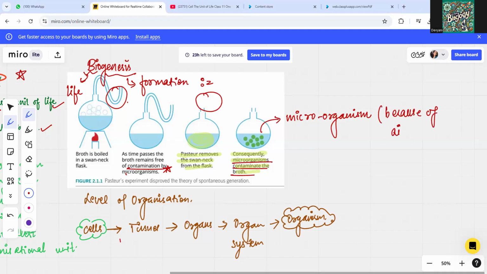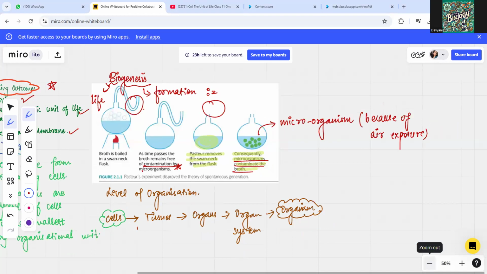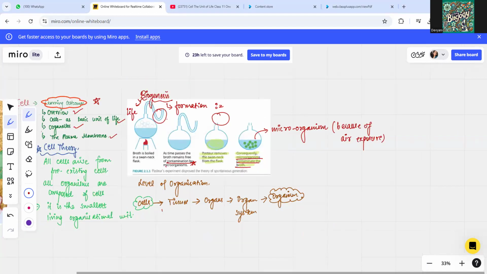Because of air exposure, right? This is all we have done. You can just quickly have a look at what we are actually discussing, and then we'll go on to the next. I'm going to take you to a quick brief about the cell theory. Who actually talked about the cell theory? Let's see one of the pictures here. I'll be adding it, and we will revise it together.